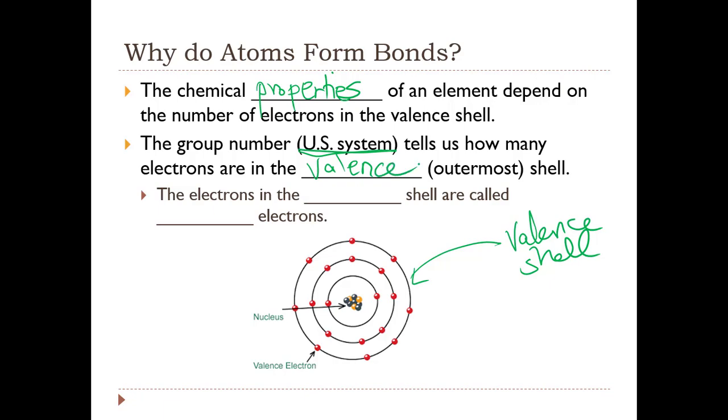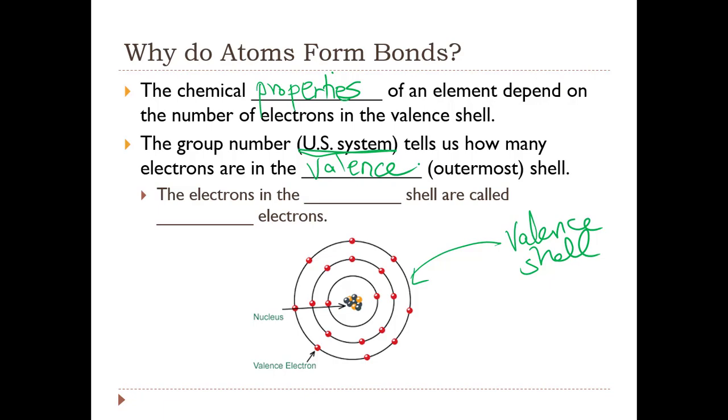Remember I said that one numbering system has advantages sometimes, and the international one has advantages in other cases. Well, it turns out that when we're thinking about how many valence electrons an element has, the group number according to the US system is easier to think about.